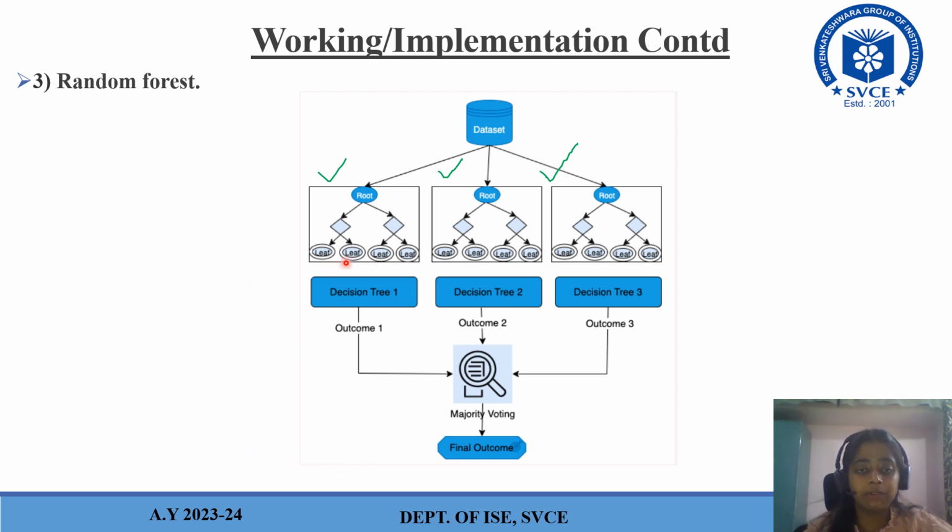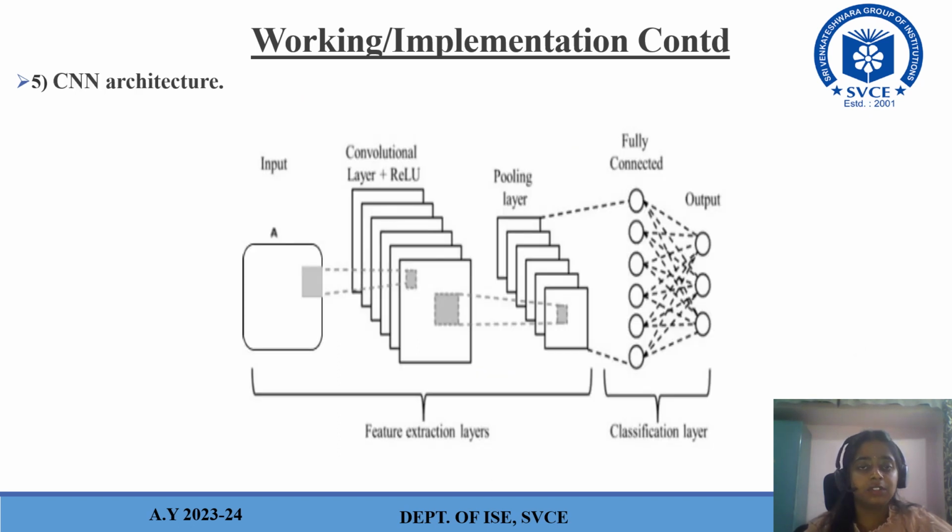So this is nothing but a combination of multiple decision trees. Initially there will be decision tree 1, and in it we will get a prediction about some crop yield. This is the second decision tree, and here we'll get one outcome. This is the third decision tree, and here we will get one outcome. At the end, it will combine all of these outcomes, and whichever gets the majority will be the final outcome, the final prediction. So this is about random forest. So moving on to the next one.